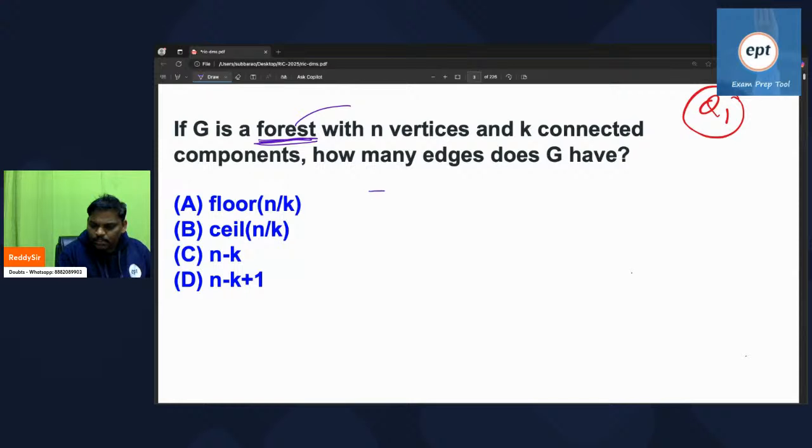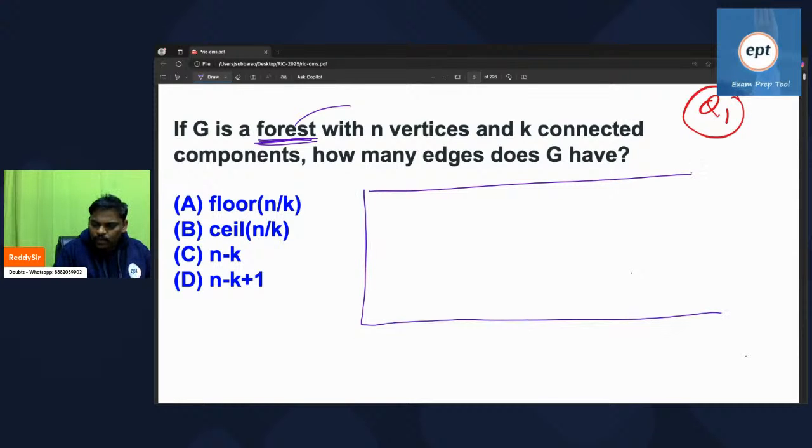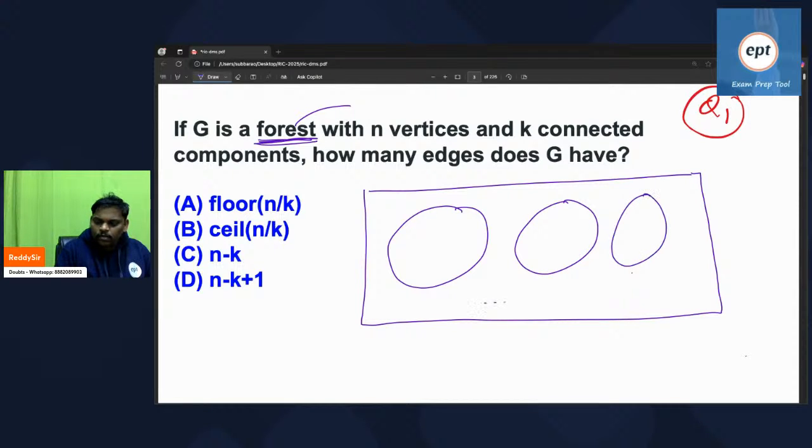Remember, this is a forest. When you say forest, it is a collection of trees. This is one tree. This is one more tree. And so on. So it is almost like the first component, the second component, which is nothing but a tree, the third component, the k minus 1 component, the kth component.